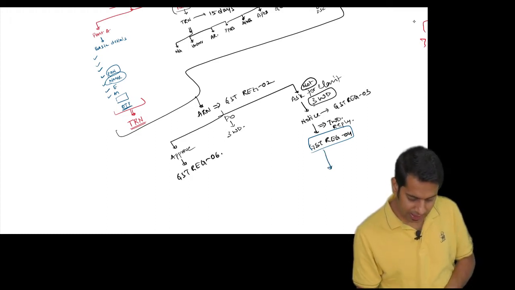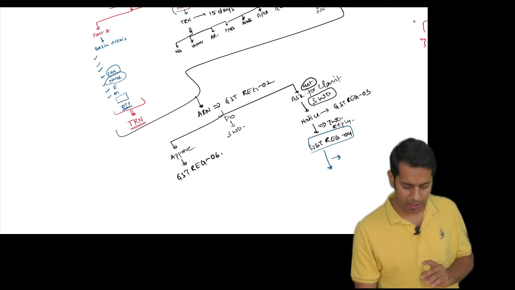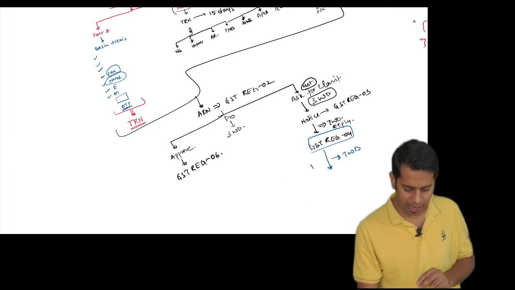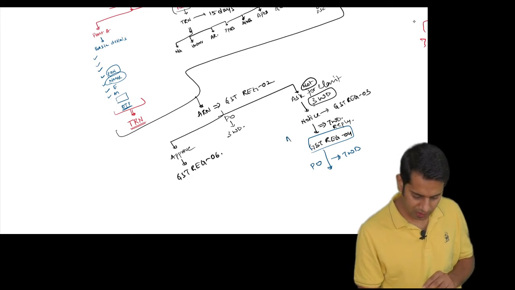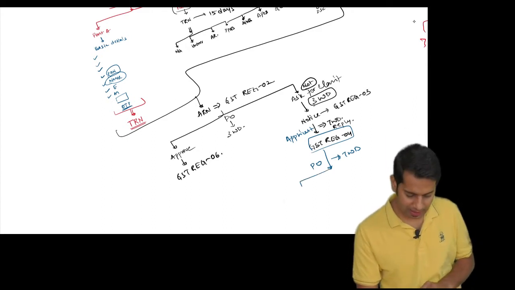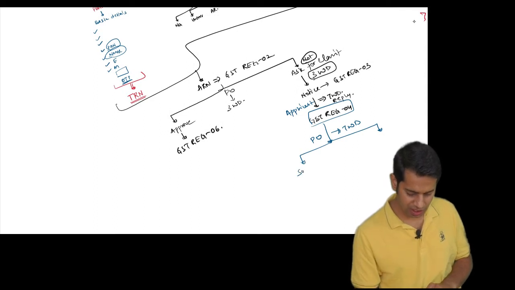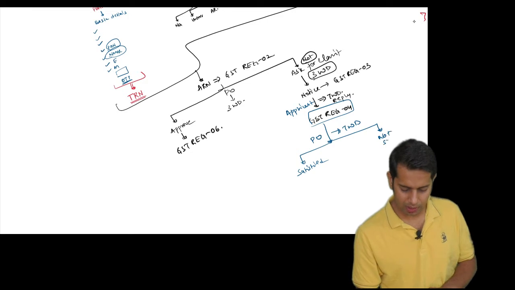Now, once the clarification is submitted by the applicant, the proper officer has 7 working days of time to either approve your registration or reject it, depending on whether he is satisfied with your clarification or not.